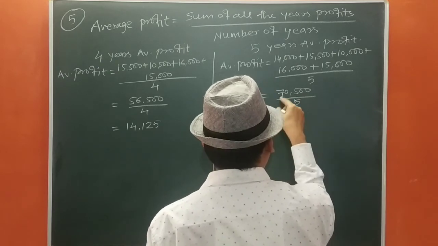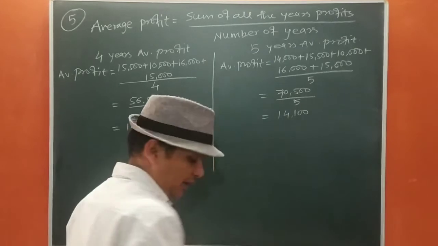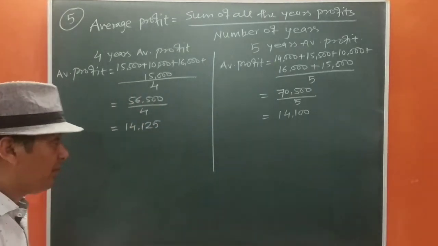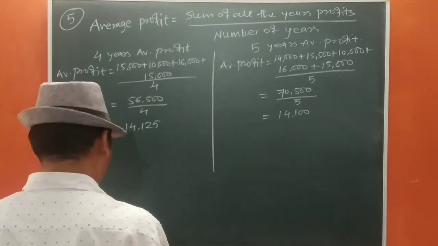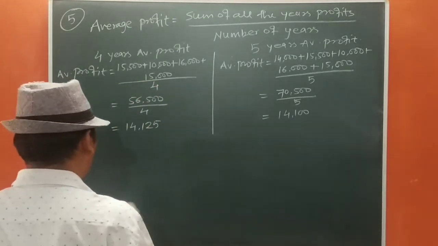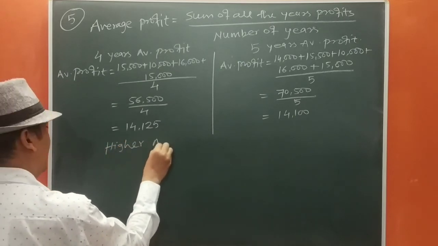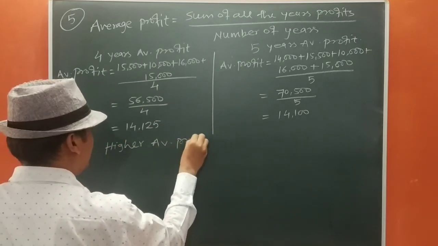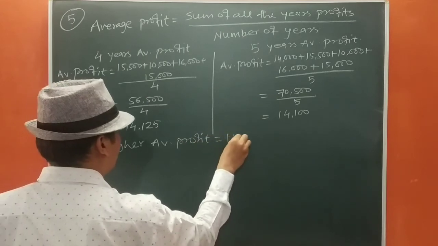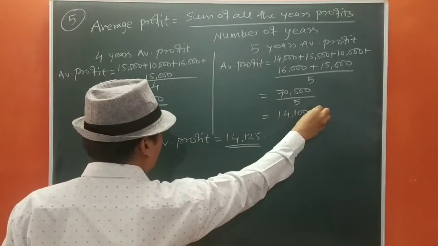So 5 on the 5, 2 carry, 5 4s are 20, 5 on the 5, 10,100. Okay, but if you see, higher average profit is 14,125. So we are going to take this one only. This we are not going to take.